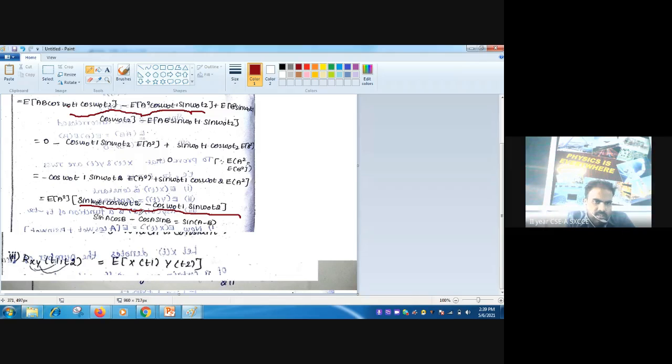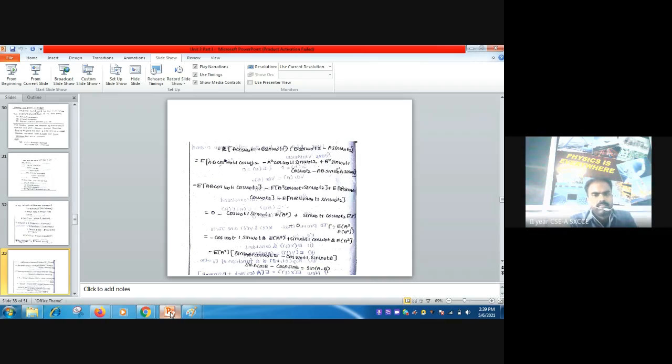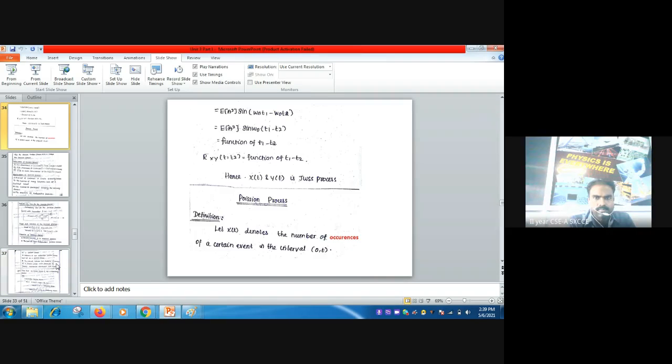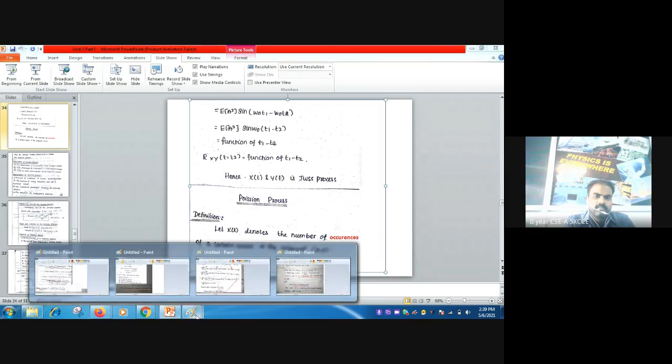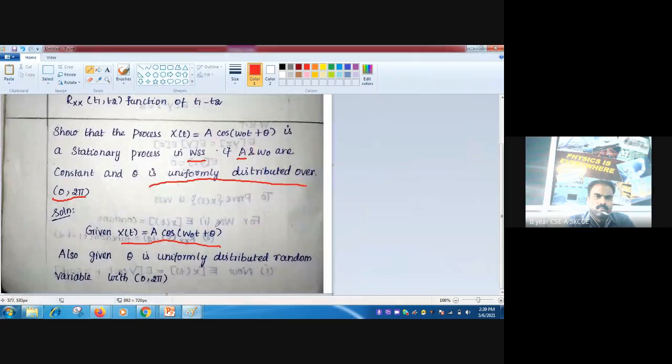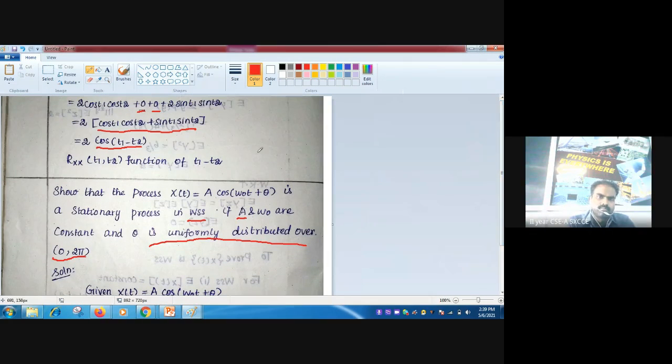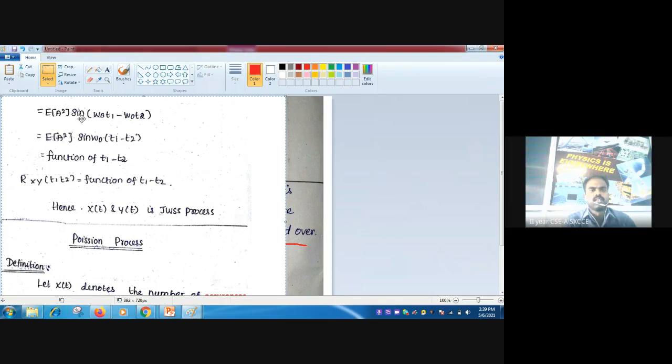When you use this formula, you will get this: after taking E of A squared common, sin of omega 0 t1 minus omega 0 t2.